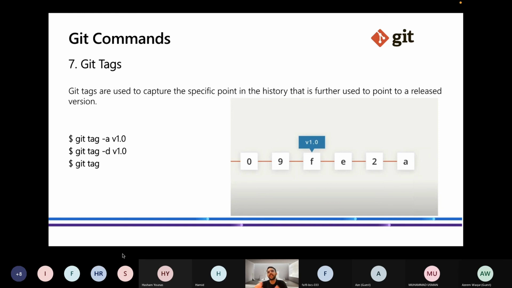Next, the tags are basically used like this. Say I'm working for some company and it gave me a module. I completed the module over time, and after every 2 days I made a commit and change. Then when I completed the module, I put the tag at that last commit so that the person will know at which particular commit this module is properly functional. So a tag is basically used to tell someone that this version of the module is currently working very fine, or something like that.